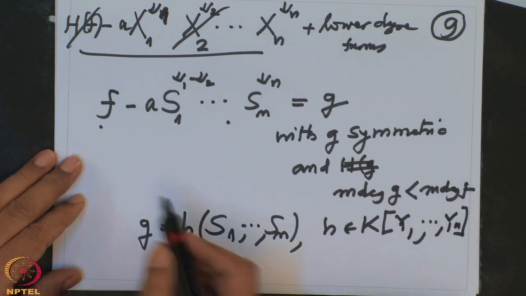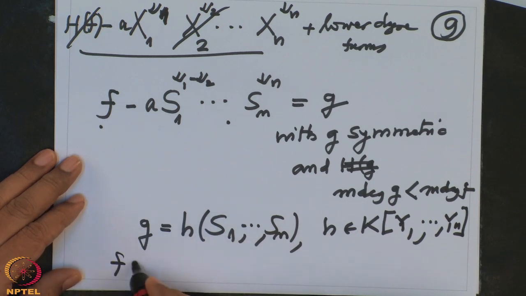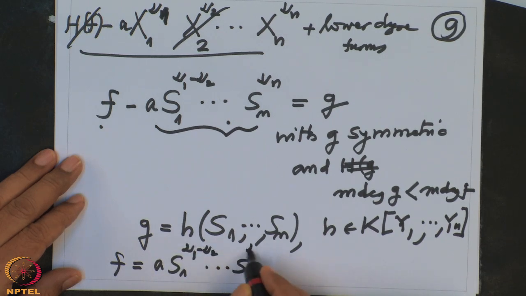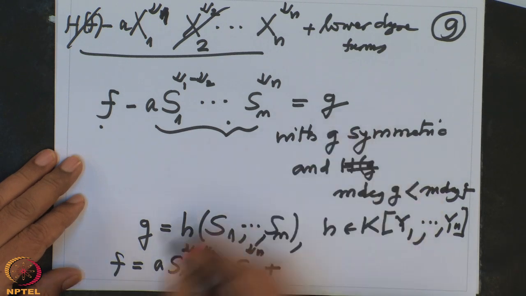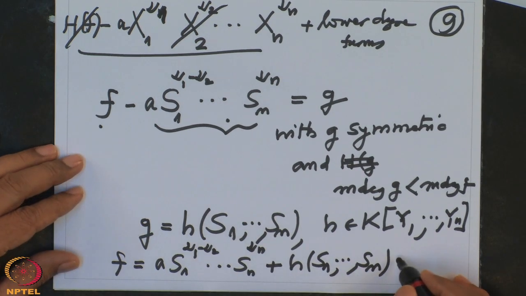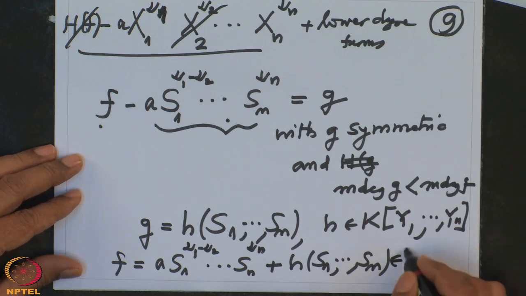But then f will be equal to A S1 power nu1 minus nu2, etc., Sn power nu(n), plus G, but G is this. So, this belongs to the subalgebra generated by the elementary symmetric polynomials S1 to Sn.